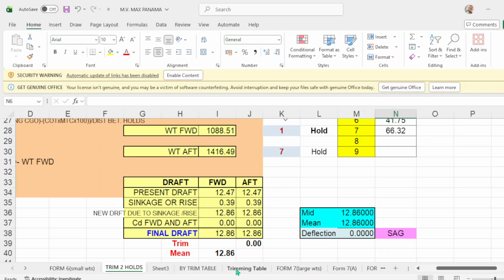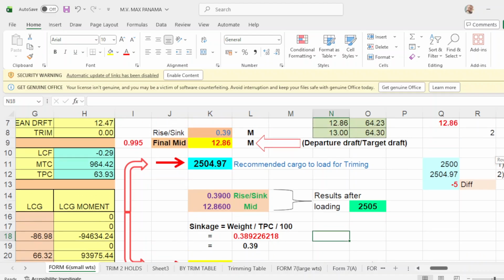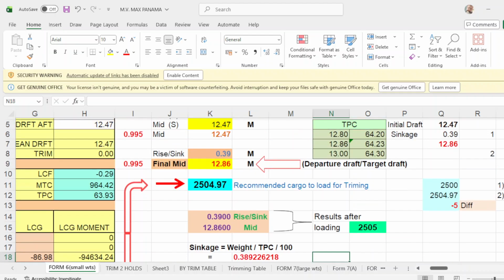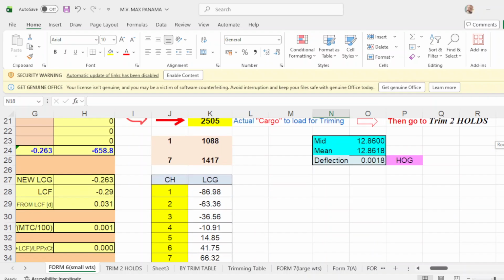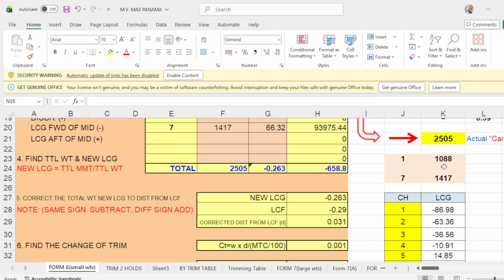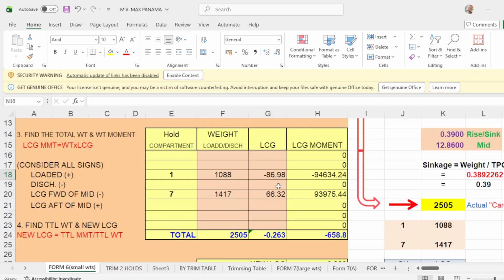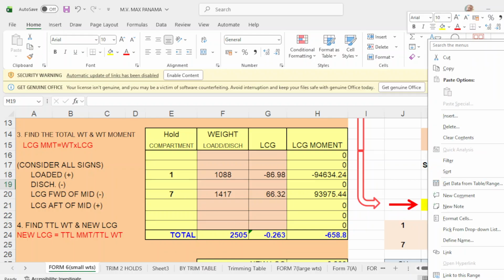Okay. So 1286, you go to form number 6, which is your departure draft here. So in hold number 1, take note that you have to load 1088, and you apply the LCG, and number 7 is 1417, and you apply the LCG.